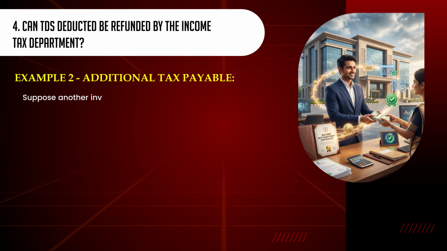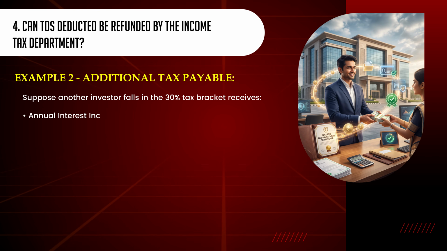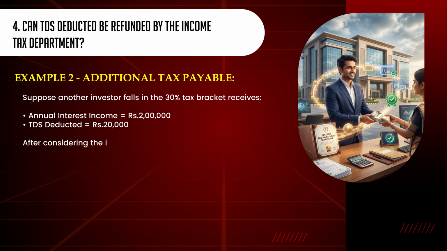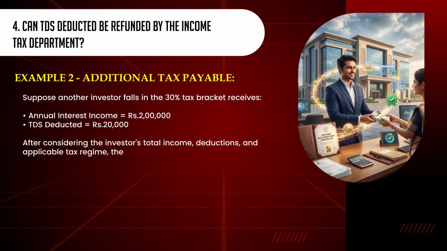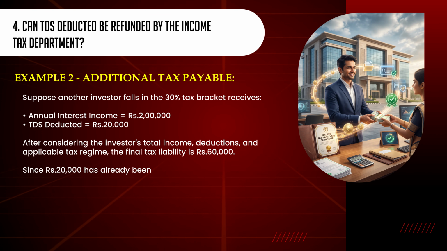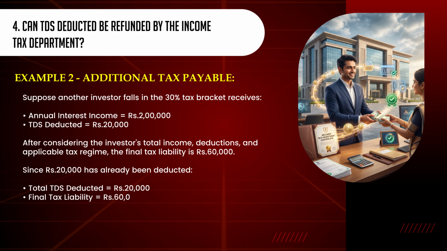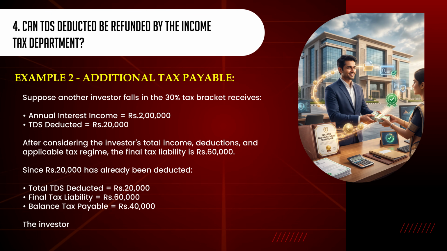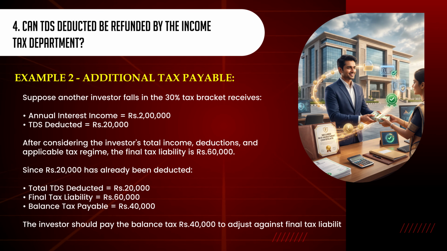Suppose another investor falls in the 30% tax bracket and receives annual interest income of 2 lakh rupees. TDS deducted 20,000 rupees. After considering the investor's total income, deductions, and applicable tax regime, the final tax liability is 60,000 rupees. Since 20,000 rupees has already been deducted: total TDS deducted 20,000 rupees. Final tax liability 60,000 rupees. Balance tax payable 40,000 rupees. The investor should pay the balance tax of 40,000 rupees to adjust against the final tax liability.